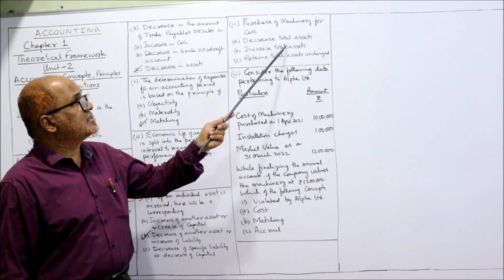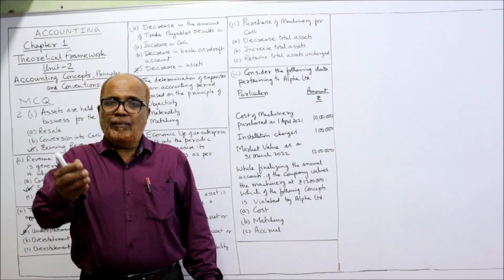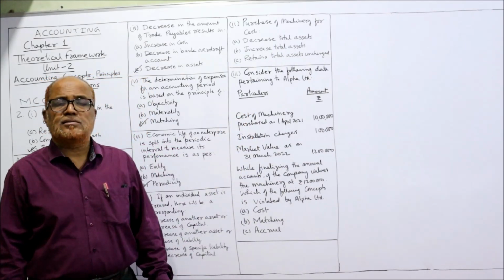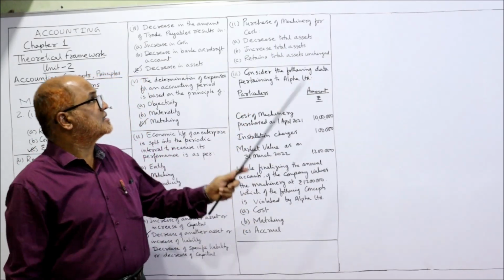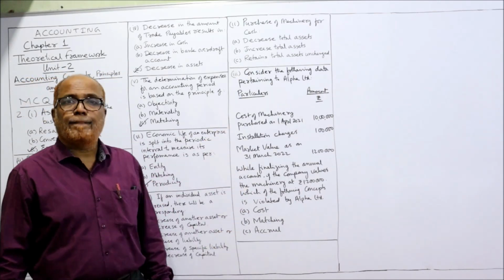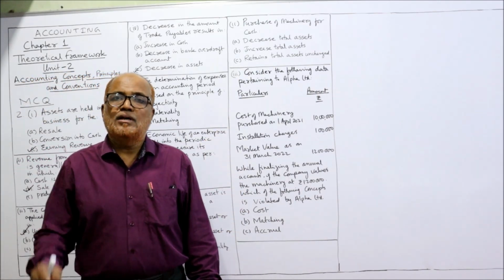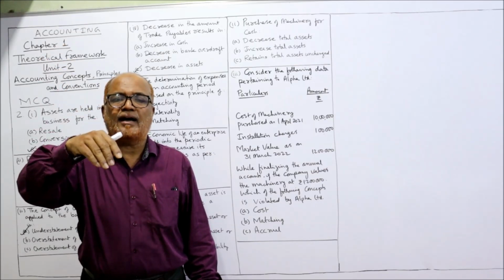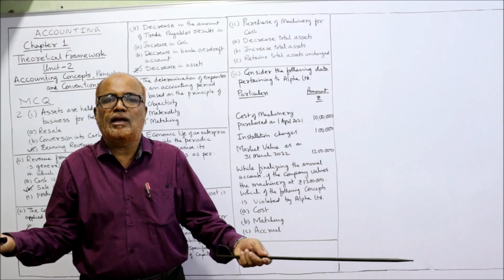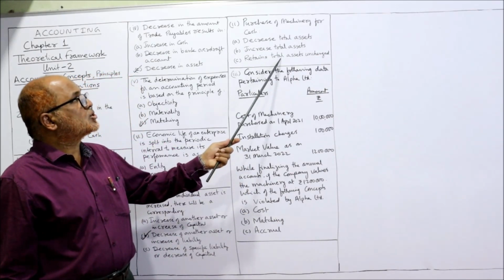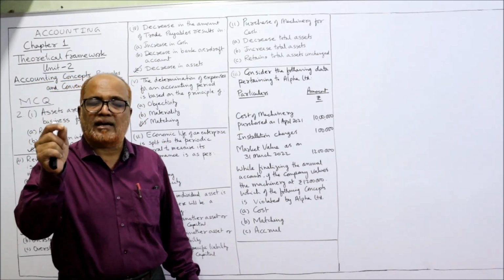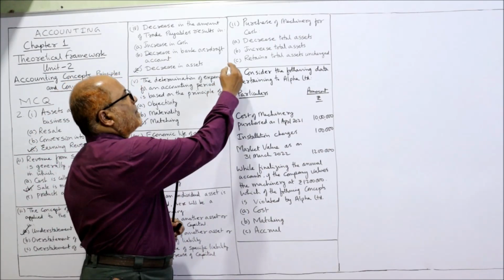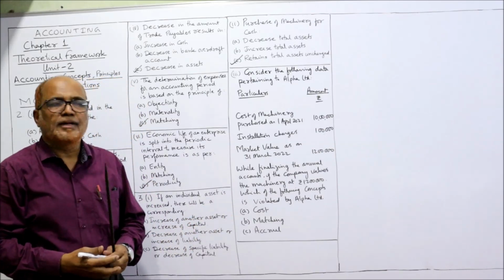So here it is saying decrease in total assets. No. When we purchase machinery for cash, there is no decrease of total assets. One asset increases, another asset decreases. Increase in total assets? No, because the total will be nil. Machinery increased by 5 lakh, cash decreased by 5 lakh. So nil. Then, retains total assets unchanged. Exactly correct. The total of assets will remain unchanged. That's it. Now next question.